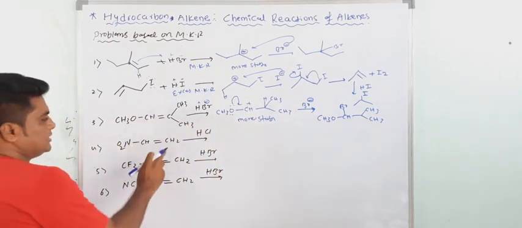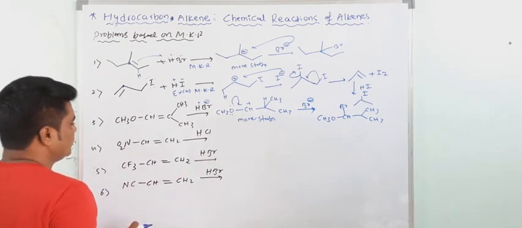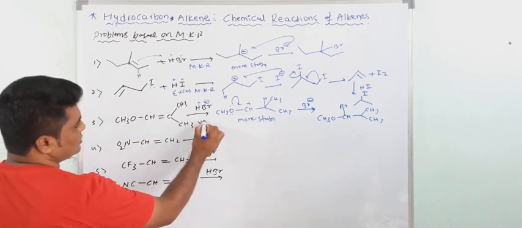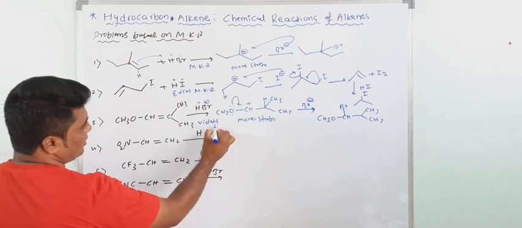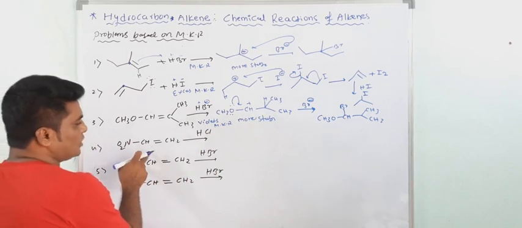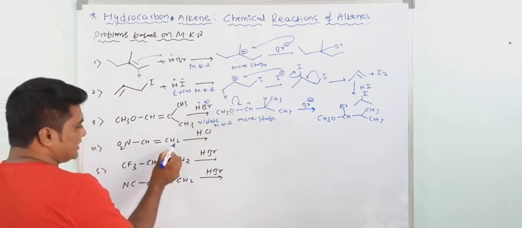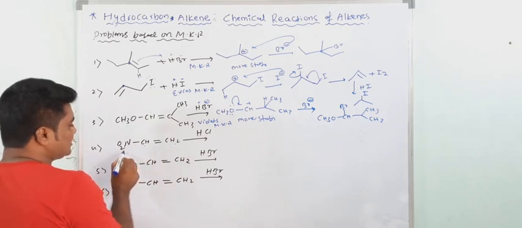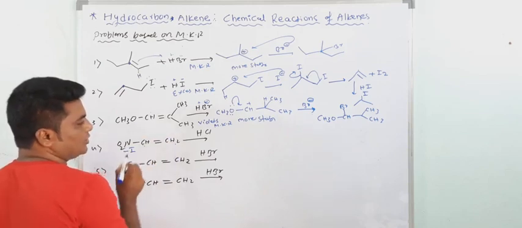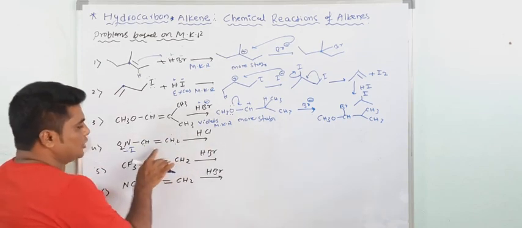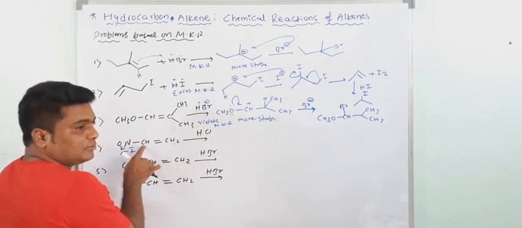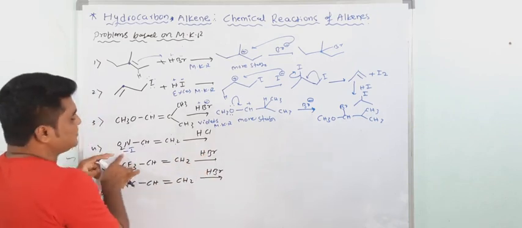Okay. Now see in this case again addition of HCl. So actually this compound violates the Markovnikov rule, MKR. Now this also violates the Markovnikov rule. So protonation takes place at this point, and the carbocation will form here. But this is a minus I group. That's why protonation takes place at this point, and the carbocation forms here. According to the Markovnikov rule, the negative part goes to the carbon atom which contains less number of hydrogen, but it does not form because this is a minus I group.